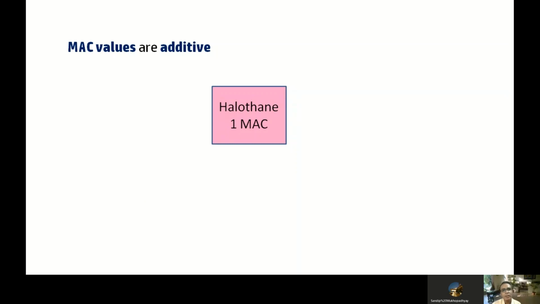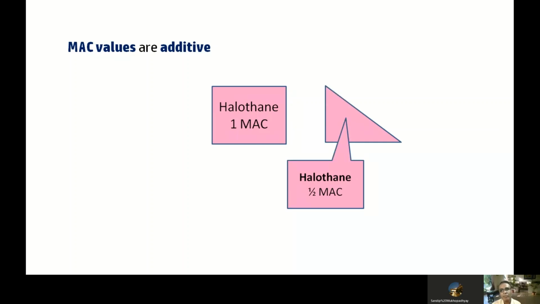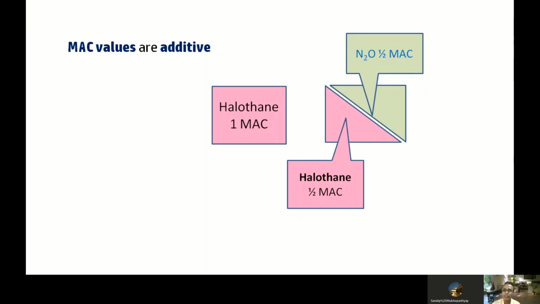So instead of 0.8% of halothane, if you give half MAC, that is 0.4% of halothane, plus 50% of MAC of nitrous oxide, which means nitrous oxide MAC was 104, so half MAC of nitrous oxide is 52%. So if we add these two together and administer, they will be equivalent to 1 MAC of halothane. So this is just equivalent, so the amount will be comparable, okay?